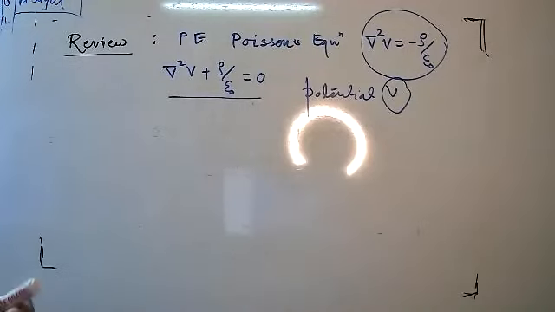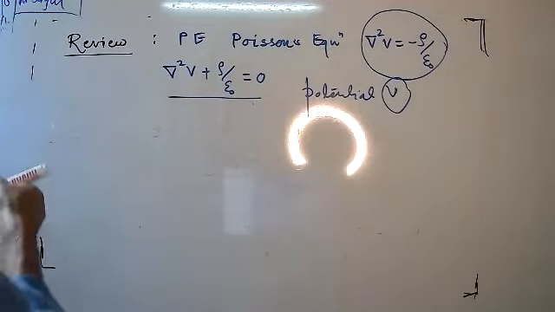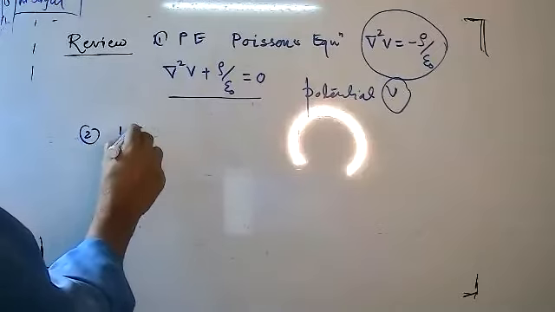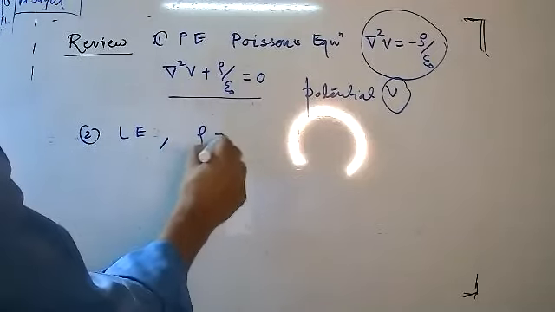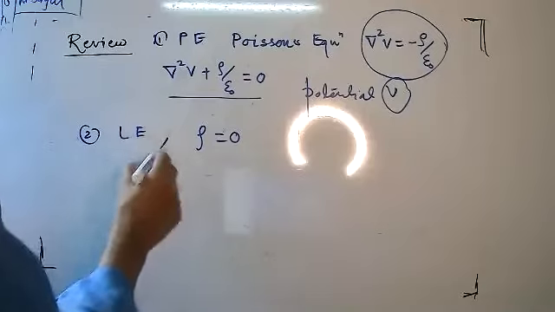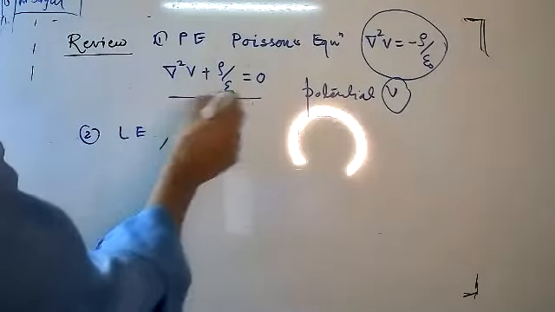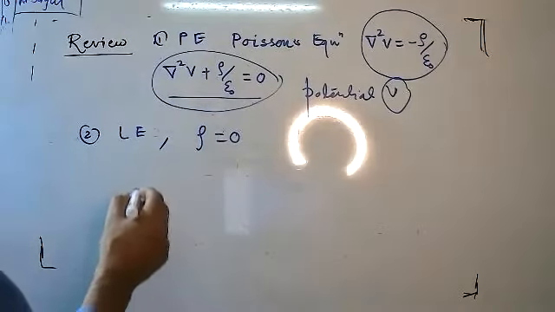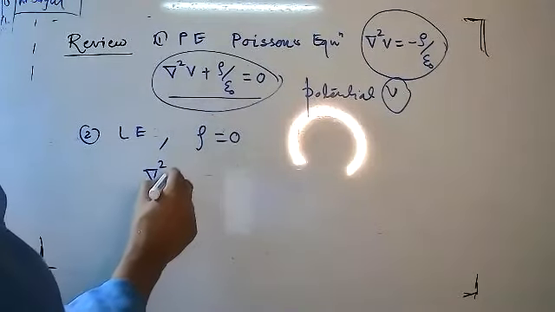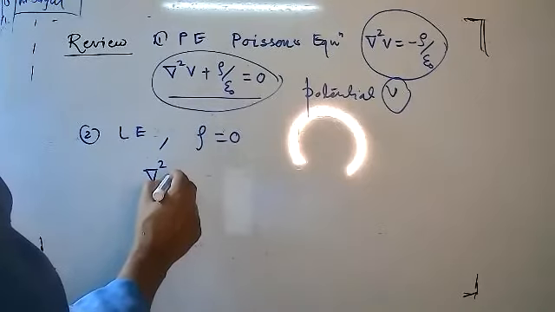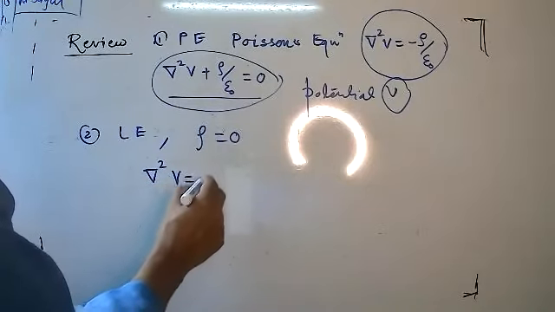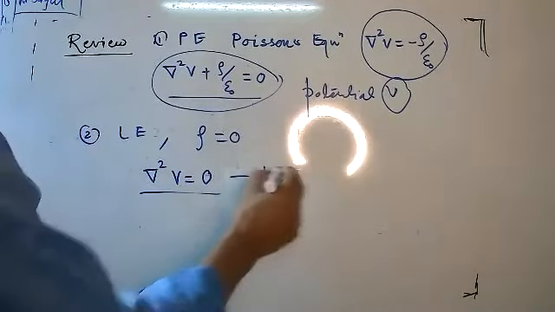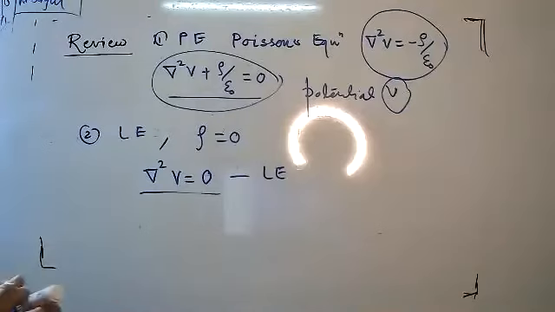Now, the Laplace equation. What is the Laplace equation? For the Laplace equation, if there is no charge density, that is if rho equal to 0, then Poisson's equation, del square V plus rho by epsilon 0, if there is no charge for a particular system, becomes del square V equal to 0, and this is the Laplace equation. Is it correct? Anyone? Yes, sir. Okay.